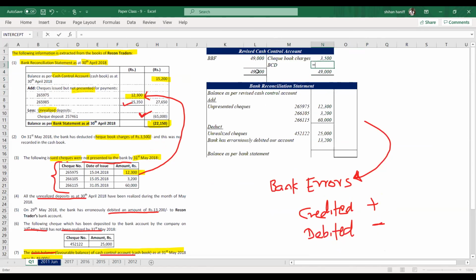Balance carried down 49 minus 3,500, 45,500.